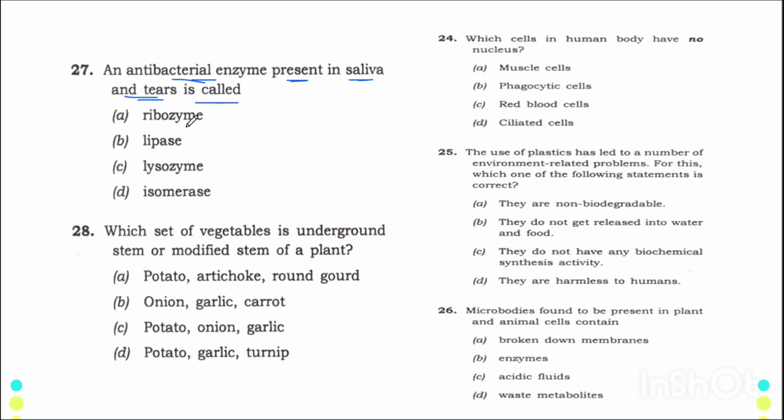Okay, so let's see the enzymes which are given in the options. Our first enzyme, which I see is common to you all, will be lipase. Why? Because lipase is an enzyme which is used to convert fat into fatty acid and glycerol. And we all know that the primary function of saliva is the digestion of carbohydrates. So definitely a fat enzyme will not be beneficial for this question.